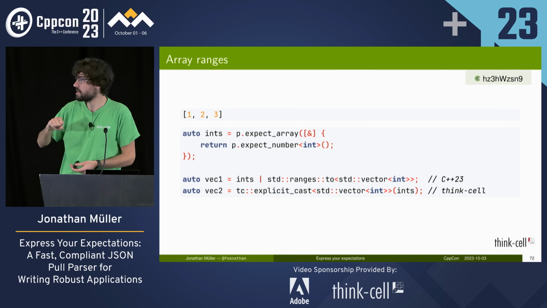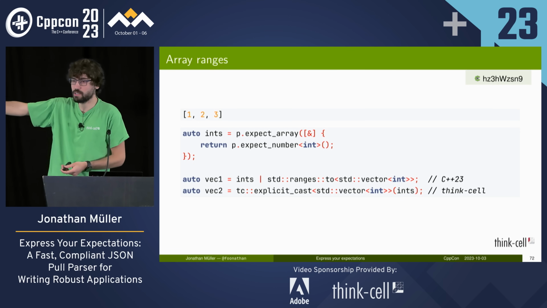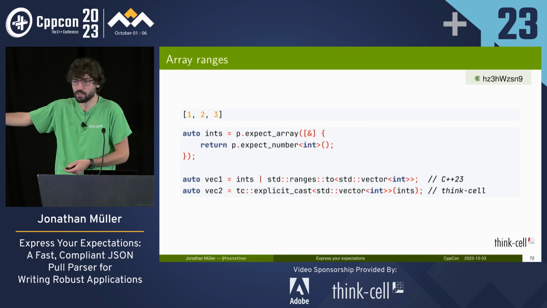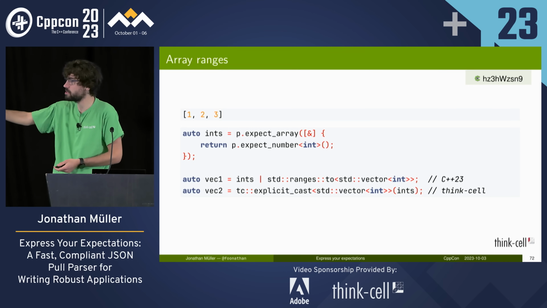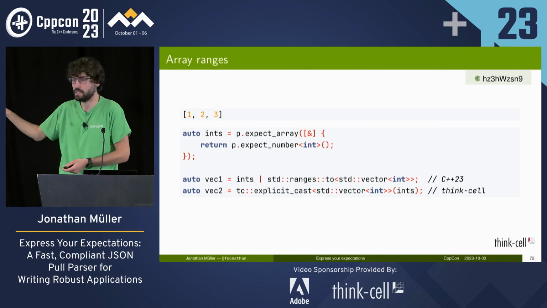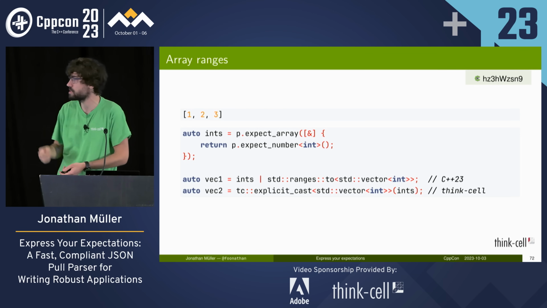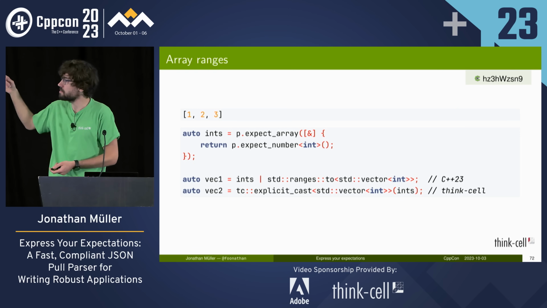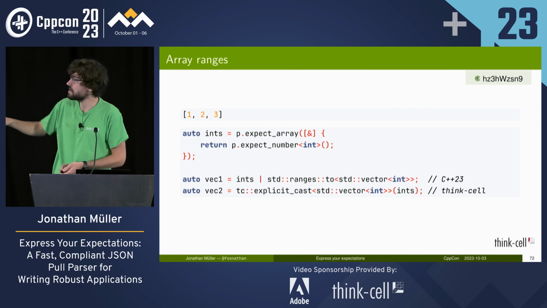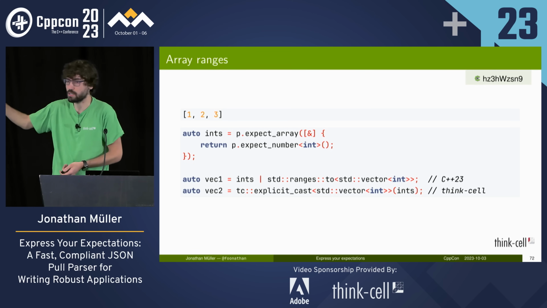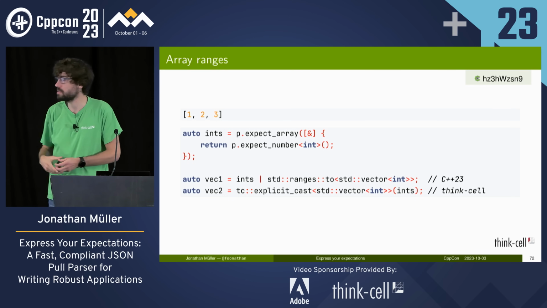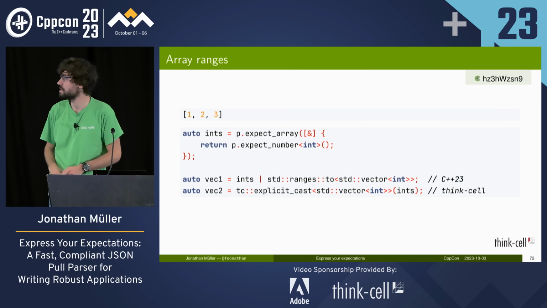So there are two layers to that question. The first one is in std ranges to: do we need to write int in there, or can it infer that? I think there was some discussion about it in the proposal, whether it would be possible to just write ranges to vector instead of vector of int and infer that, because in principle the information is there. I don't know the status of that. But we could also very easily write an expect array that takes a container, and then takes the function and will directly do that for us. So yes, we can make that more convenient.